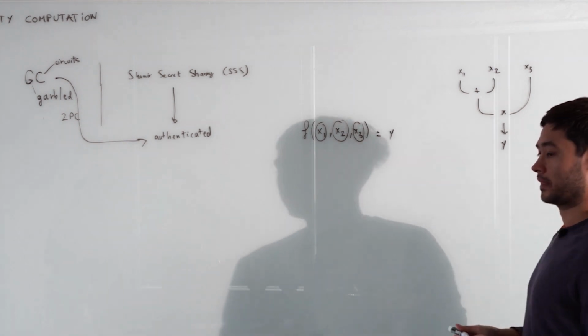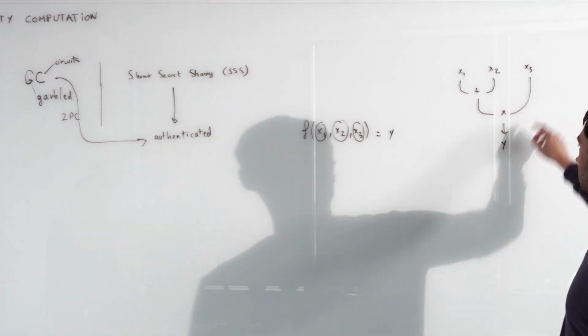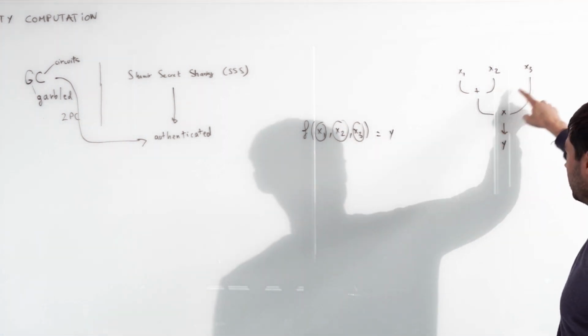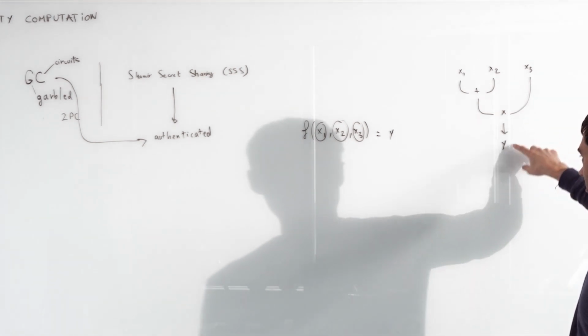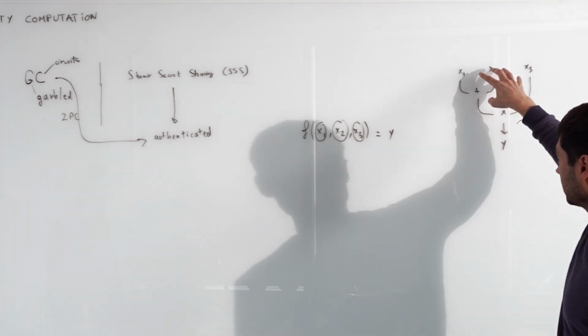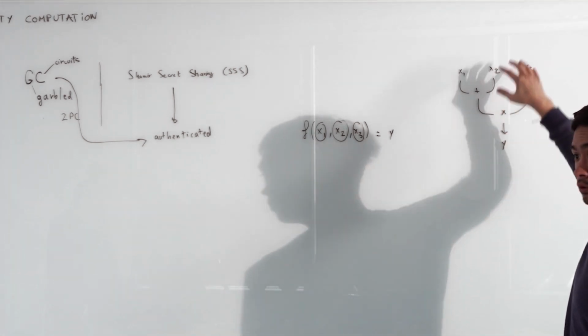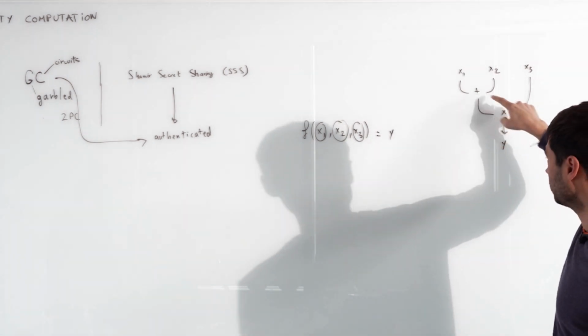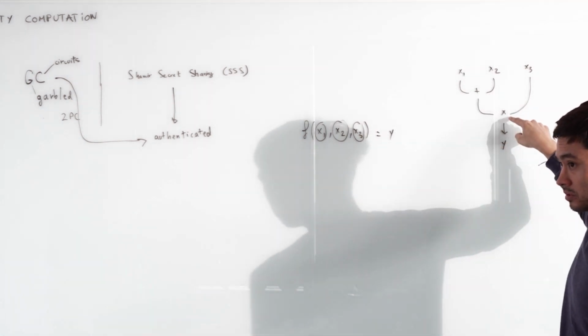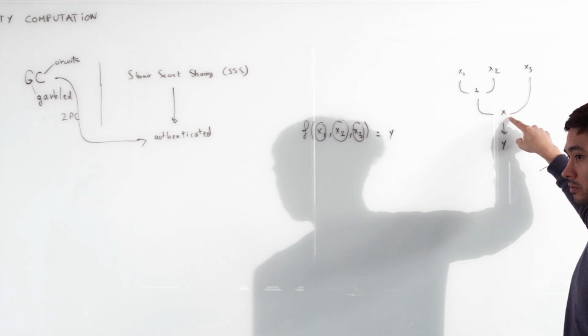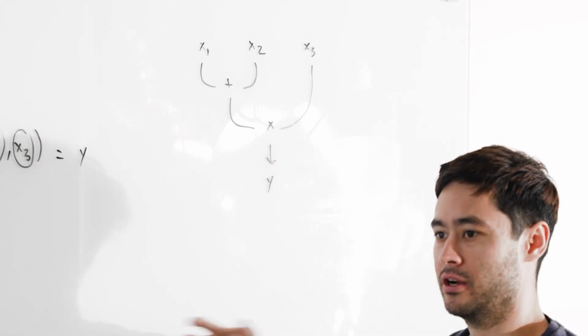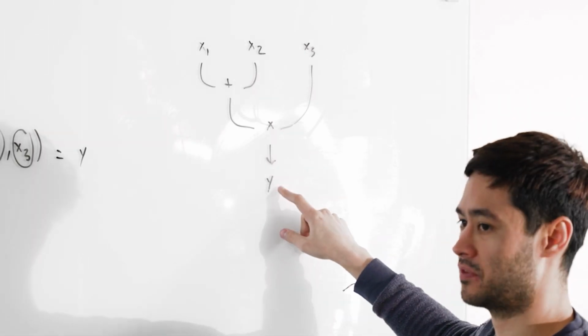So this is essentially x1 plus x2, and then x1 plus x2 is all multiplied by x3. And we get y. So what we want to do is compute these operations together, go through the circuit together. At any point in time, we're going to get intermediary values. And so I can lie about that as well, depending on if I share it with you, or I can lie about the last value also.